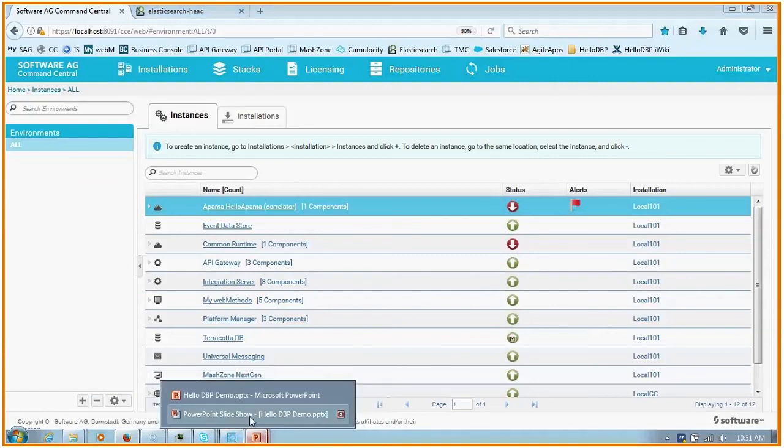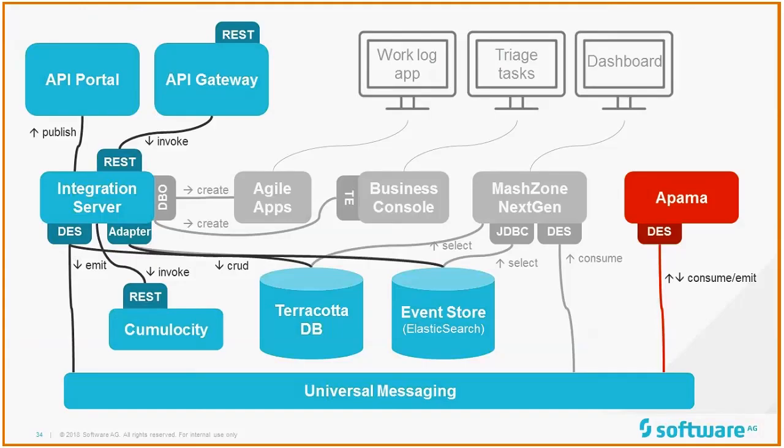Okay, let's go and review where we are. So we now had those events that were being emitted by integration server and the data coming from our devices through the APIs, and we now had Apama consuming those events, processing them, detecting patterns within that, and then emitting another event back to the event bus, back to universal messaging. And of course, similarly, you could have those things configured to go to the event store in exactly the same way. We're not going to show that now, but because that DES layer is common across all of the components, that would be an option as well.